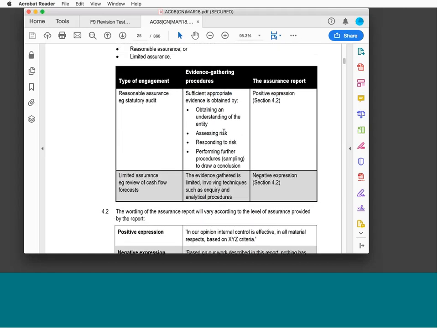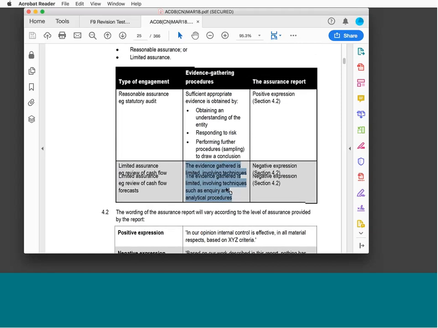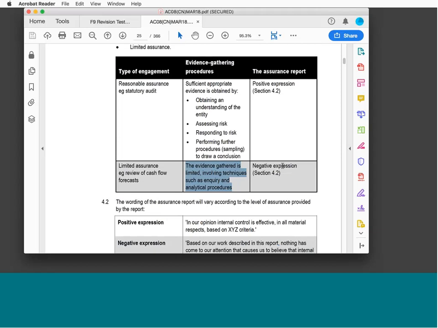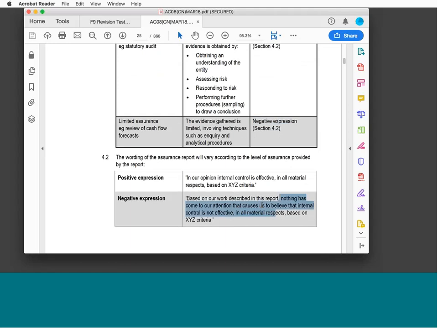This is when we only do limited procedures in order to arrive at a conclusion. And as a result of only doing limited procedures, not doing much work, we give a negative expression. So a negative expression: based on our work, nothing has come to our attention that causes us to believe that internal control is not effective in all material respects based on XYZ criteria. So nothing has come to our attention. That is much weaker. It's a very weak opinion.